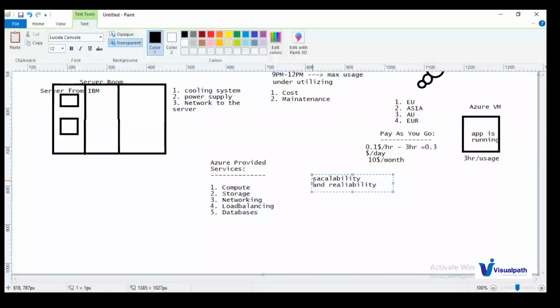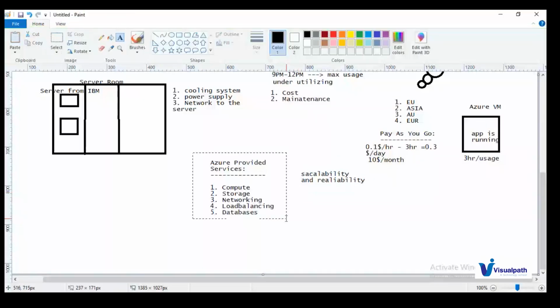You can ask me why we need to go with Azure, why not AWS, and why not GCP? Every cloud computing provider will perform the same operations. In Azure we call servers virtual machines, whereas in AWS we call them EC2 instances. In Google's GCP cloud platform, they are virtual machine instances. But the functionality of all three is the same. The major difference is scalability and reliability. Based on these aspects only we can differentiate between the cloud providers. As per this, we are going with Azure cloud service.